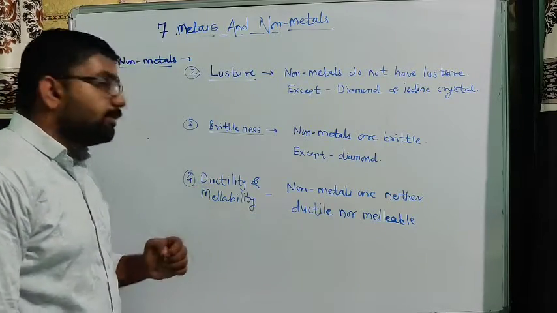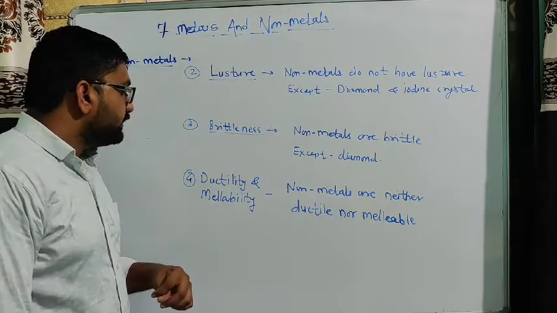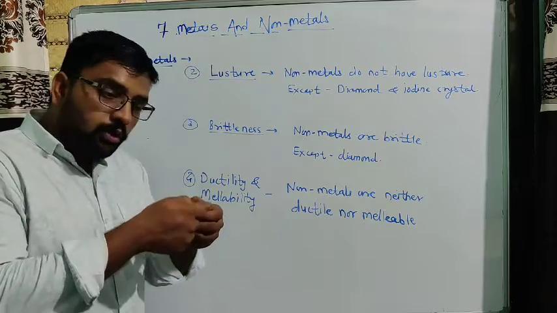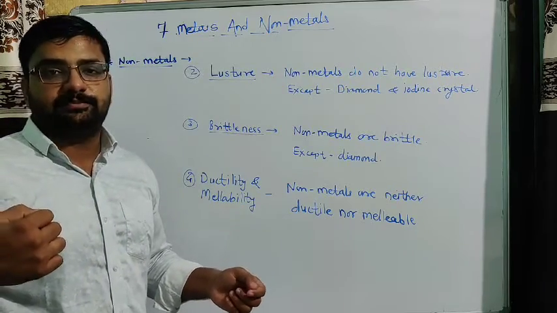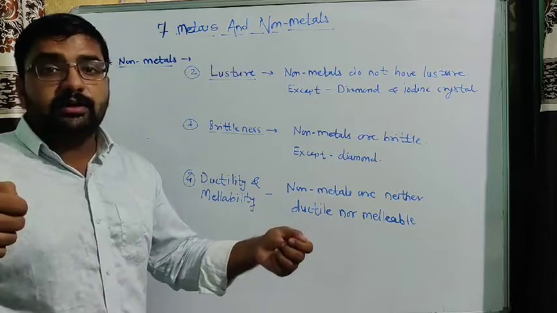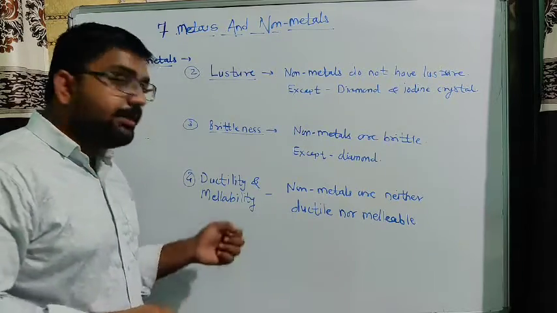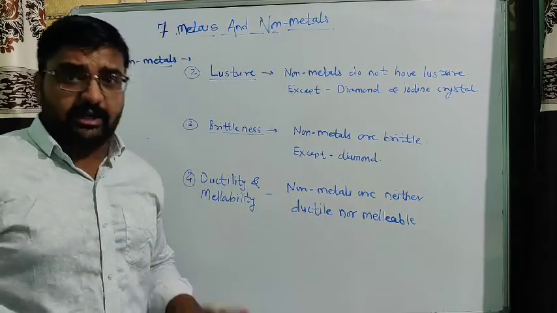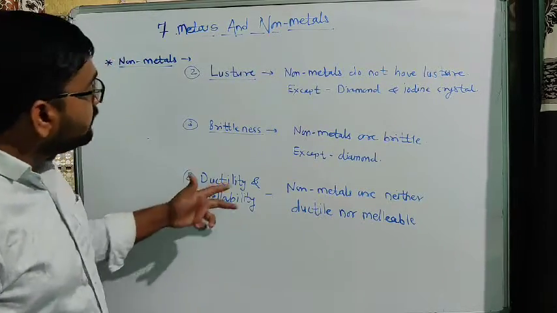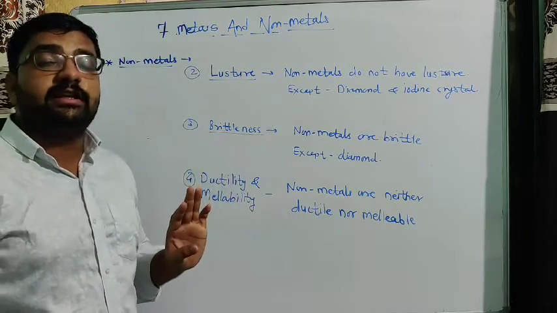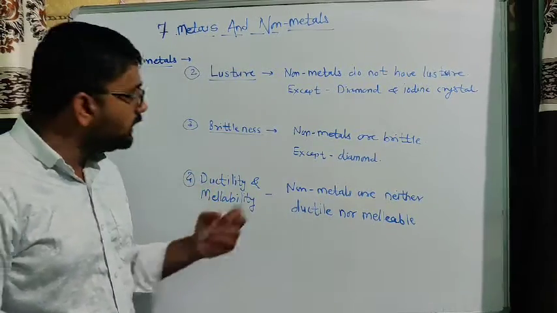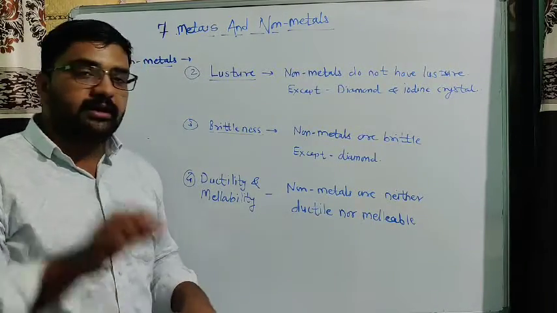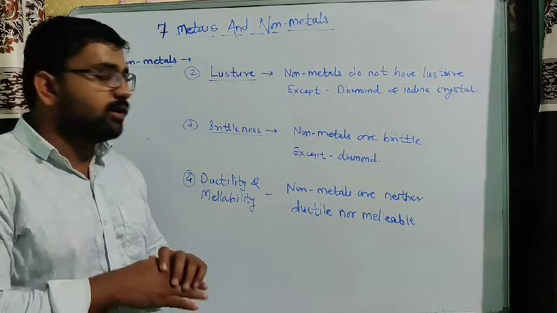Okay, the next property of non-metals is ductility and malleability. We saw yesterday that ductility means we can make long wires from metals. Malleability means that by hammering them we can make very thin sheets of metals. But in the case of non-metals, we cannot make long wires, and we cannot make thin sheets from these non-metals.